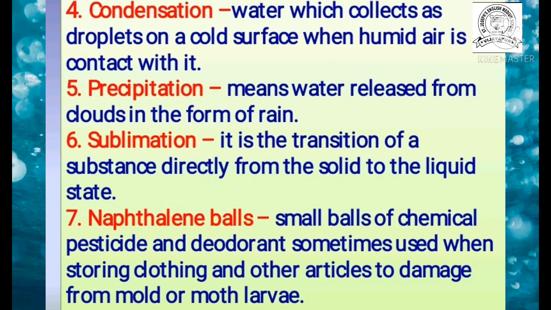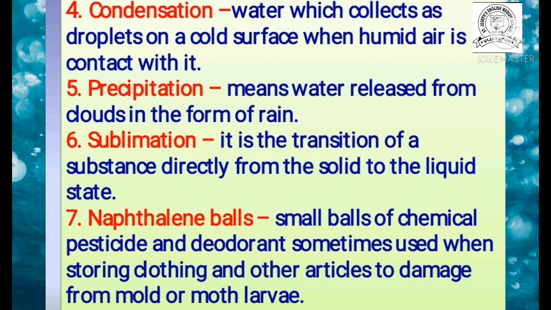Now the next word, that is the naphthalene balls. Small balls of a chemical pesticide and deodorant, sometimes used when storing clothing and other articles to prevent damage from mold or moth larvae. So naphthalene balls means what? It is a sublimate. It is an example of sublimation.